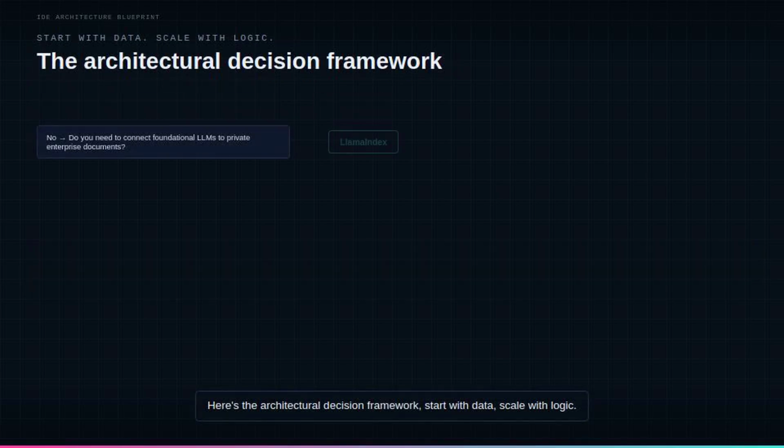Here's the architectural decision framework. Start with data. Scale with logic. Ask yourself, do you need complex, multi-turn agent logic and state memory? If yes, reach for LangGraph. If no, do you need to connect foundational LLMs to private enterprise documents? If yes, reach for LlamaIndex.